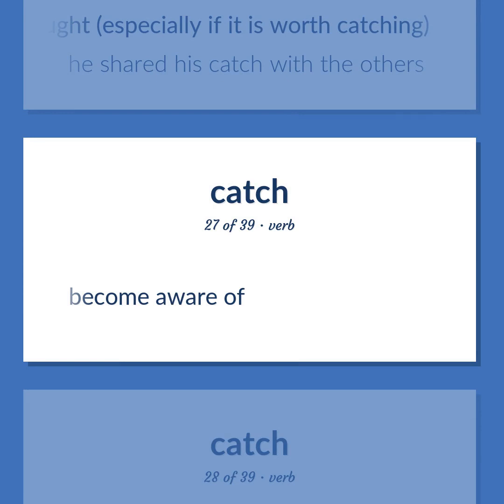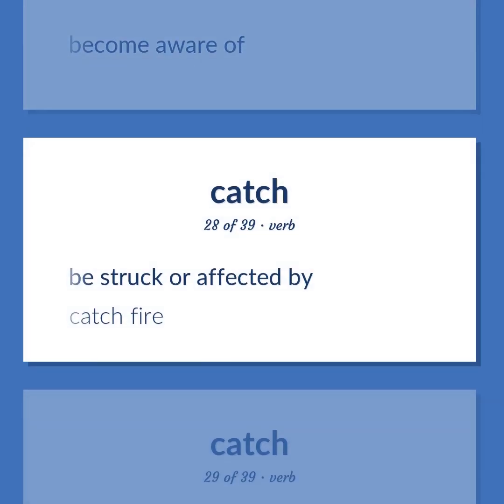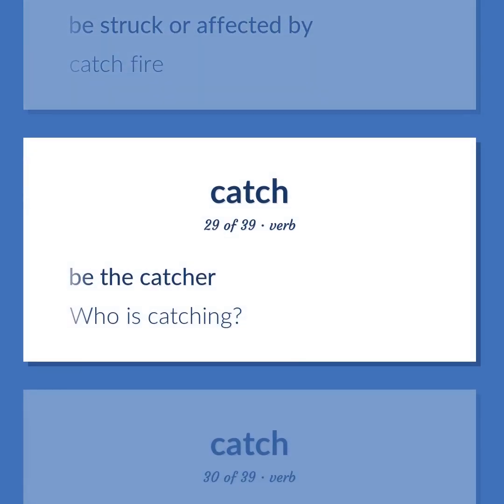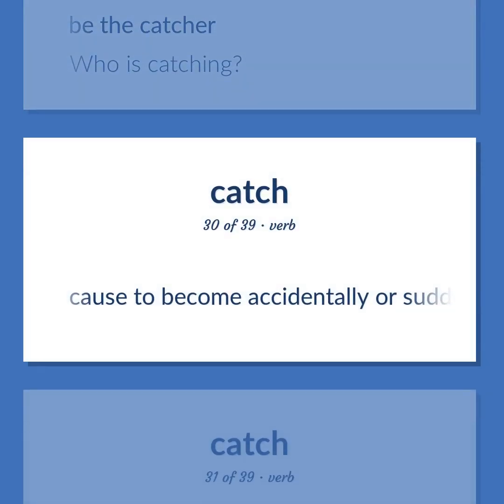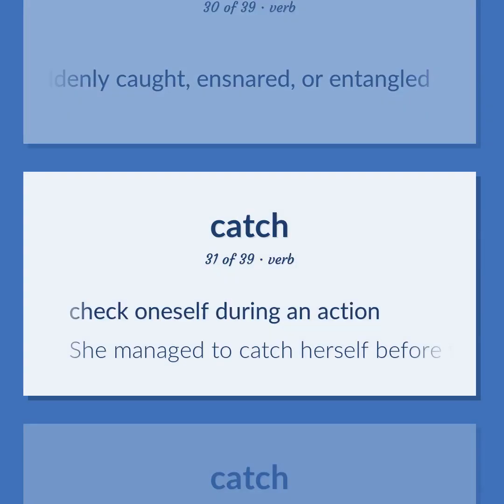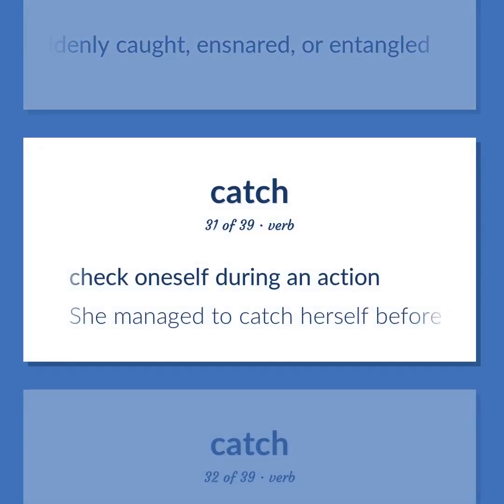Become aware of. Be struck or affected by. Catch fire. Be the catcher. Who is catching? Cause to become accidentally or suddenly caught, ensnared, or entangled. Check oneself during an action. She managed to catch herself before telling her boss what was on her mind.